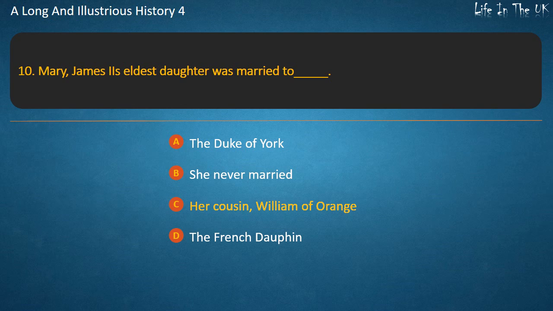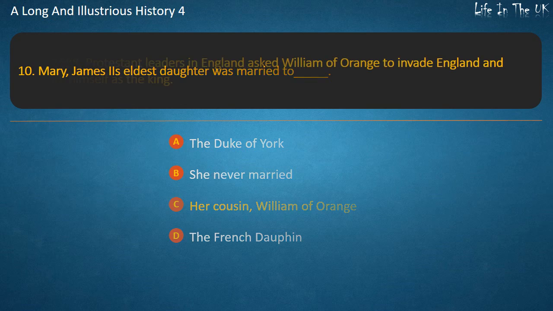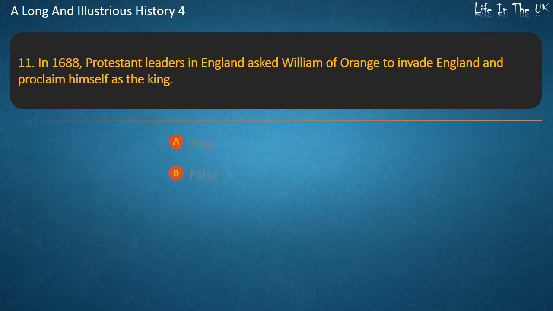Question 11. In 1688, Protestant leaders in England asked William of Orange to invade England and proclaim himself as the king. True. False. Answer. True.